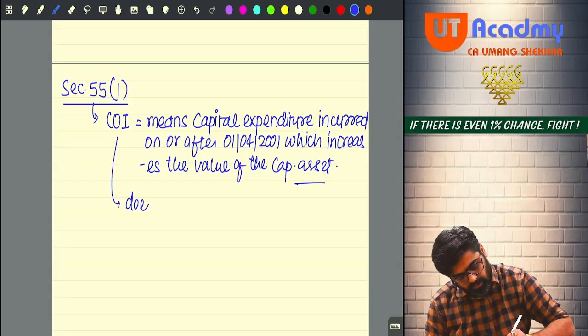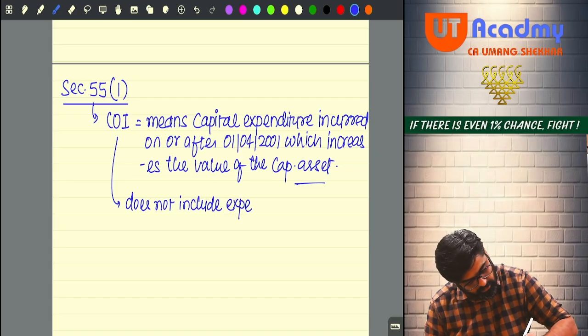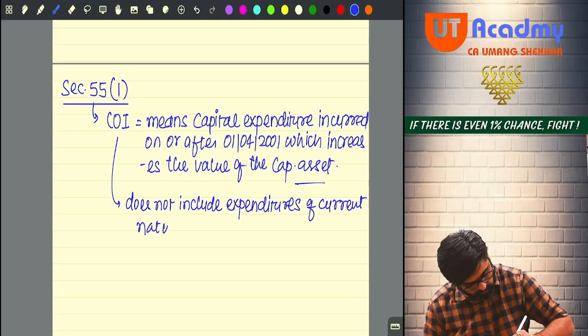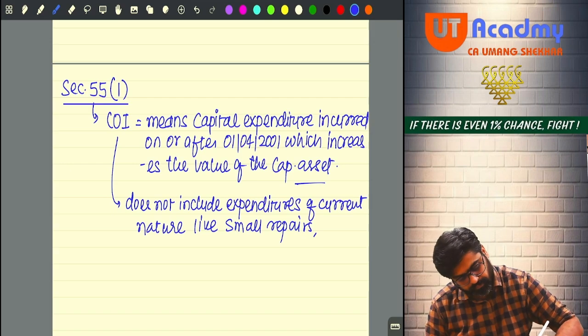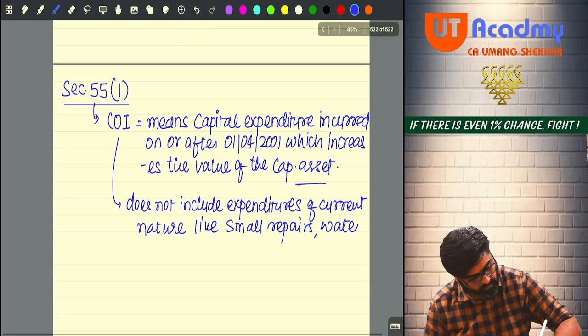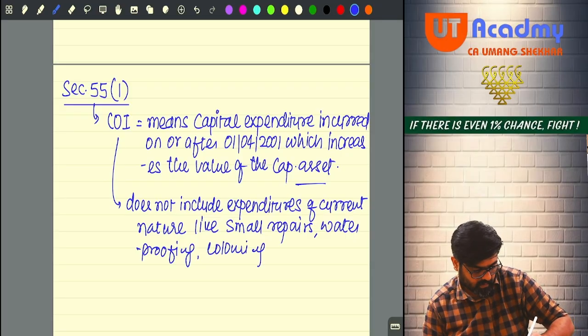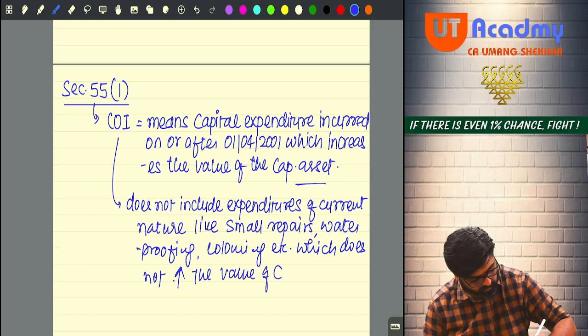Cost of improvement does not include expenditure of current nature, like small repairs, then waterproofing, then coloring, etc., which does not enhance the value of the capital asset.